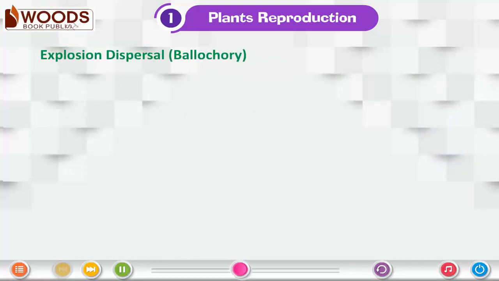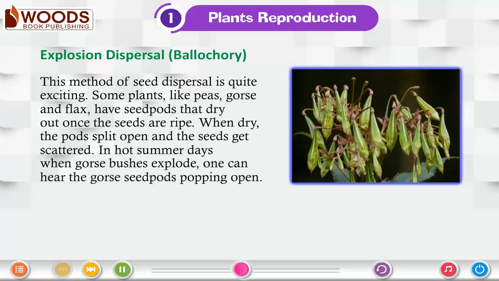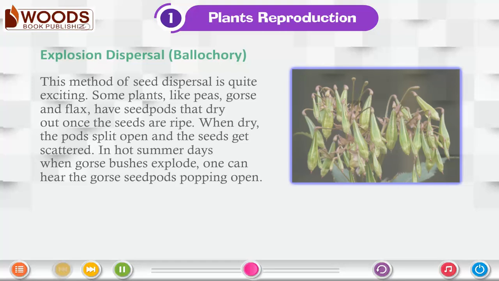Explosion dispersal. This method of seed dispersal is quite exciting. Some plants like peas, gorse, and flax have seed pods that dry out once the seeds are ripe. When dry, the pods split open and the seeds get scattered. In hot summer days, when gorse bushes explode, one can hear the gorse seed pods popping open.